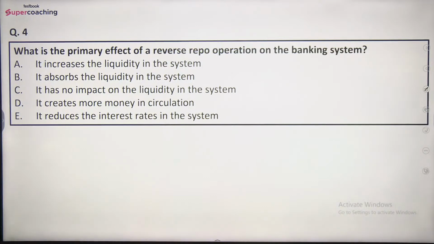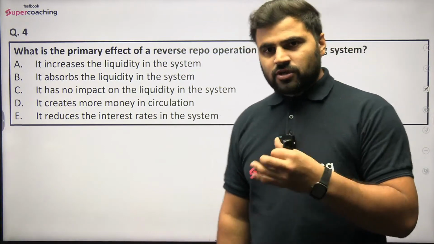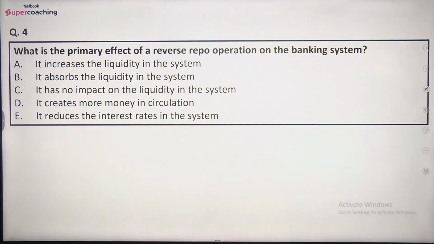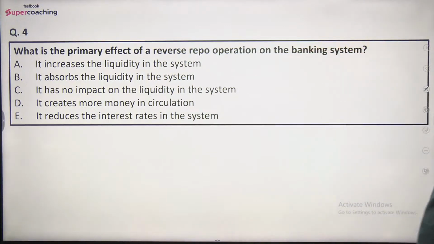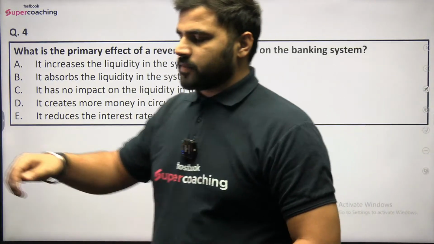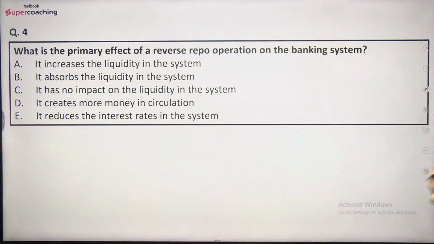Question number fourth, what is the primary effect of a reverse repo operation on the banking system? बताइए, what is the primary effect of the reverse repo operation on the banking system? Options are: it increases the liquidity in the system, it absorbs the liquidity in the system, it has no impact on the liquidity in the system, it creates more money in circulation, it reduces the interest rates in the system. What do you think, what can be the right answer here? So guys, we are talking about the primary effect of a reverse repo operation on the banking system. ठीक है, बताइए.